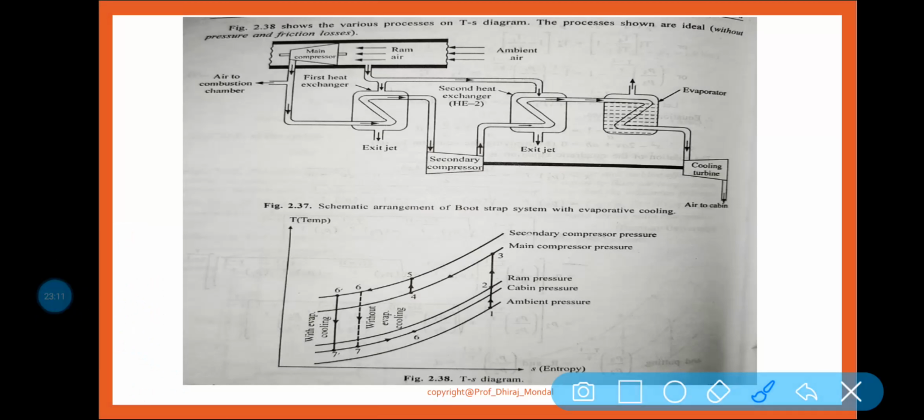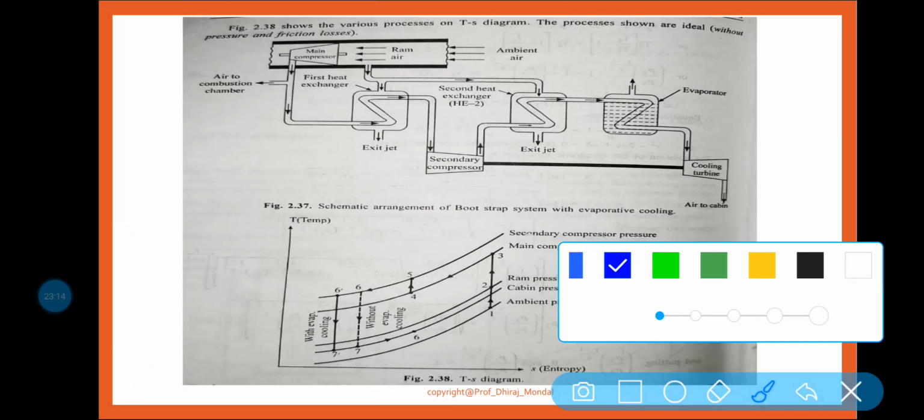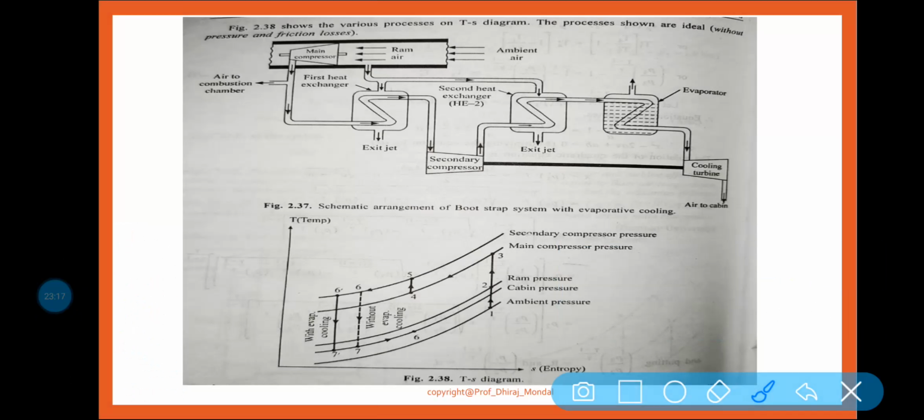Now let us discuss how this is operated. First of all, ambient air enters as ram air. So 1 to 2 is your process, 1 to 2 is the ramming of air. Air is rammed, and it comes from 1 to 2, that is the ram air we are getting. Now 2 to 3 is where the air is compressed isentropically with the help of the main compressor. So air is compressed in the main compressor.